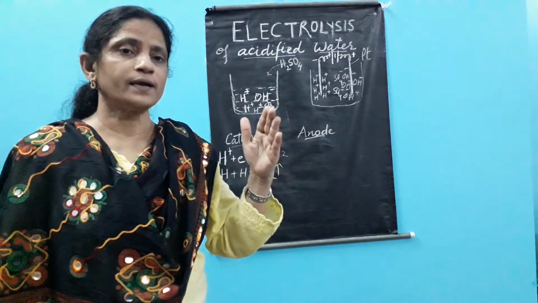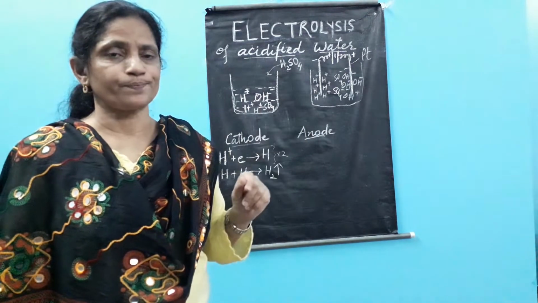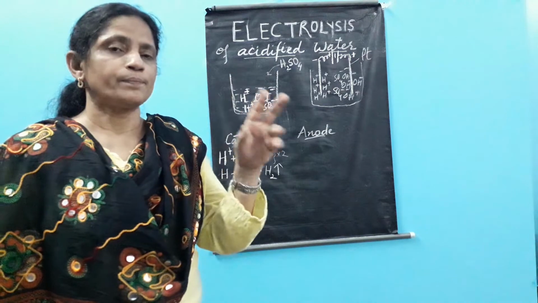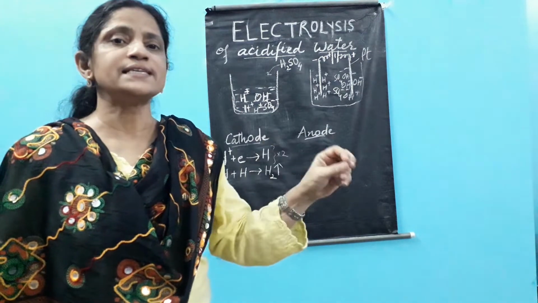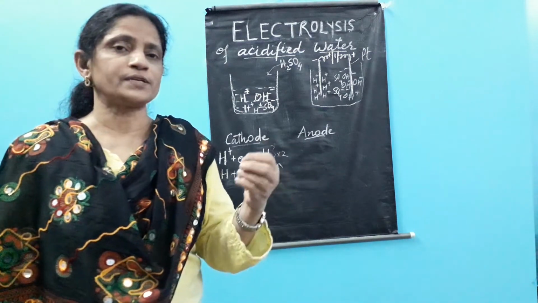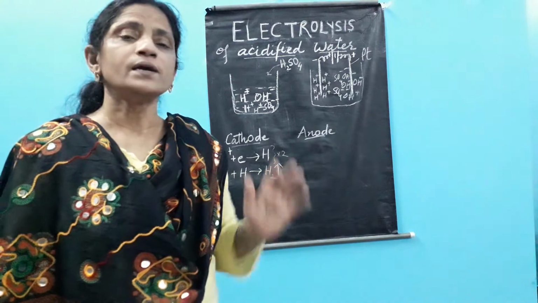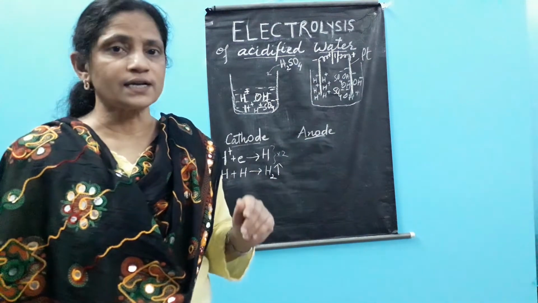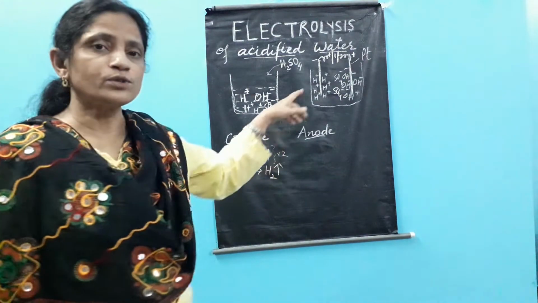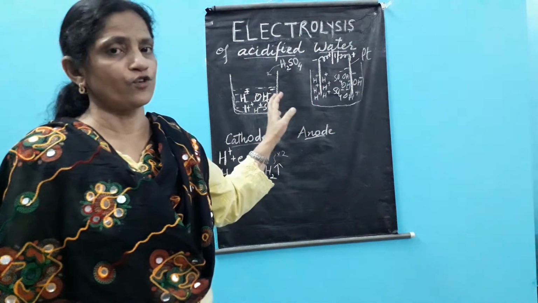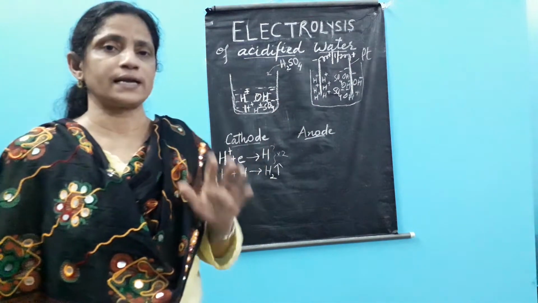Suppose, for example, in a merit list two students reached and only one seat is left. One person will get selected and the other one will be discarded or may go on the waiting list, right? So here, out of these OH ions and SO4 ions, any one has to be selected.